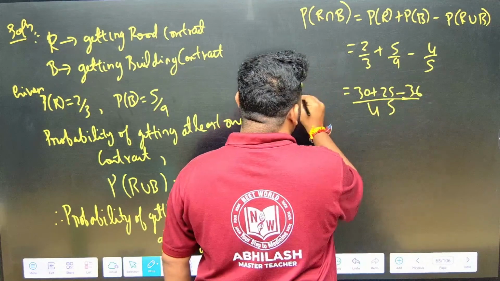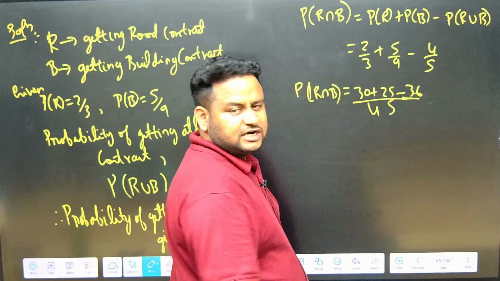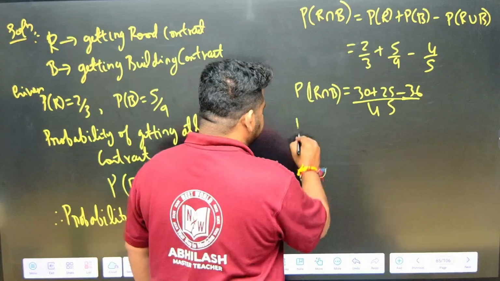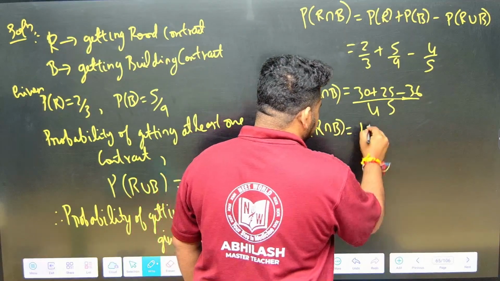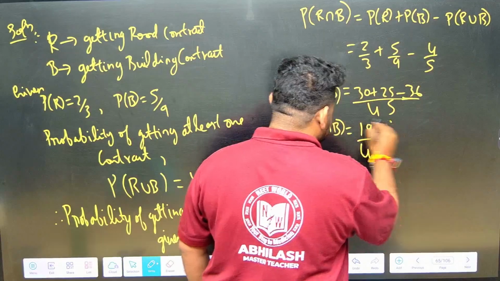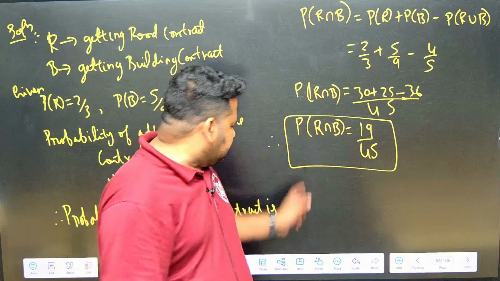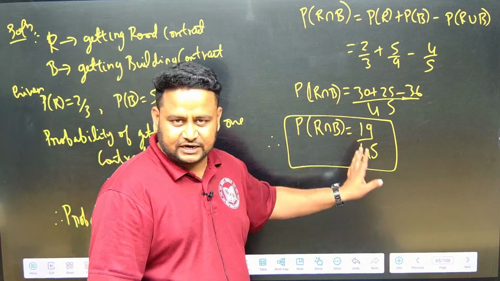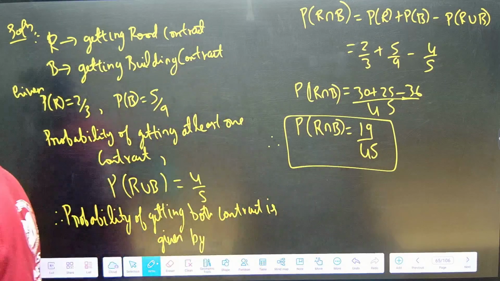So P of R intersection B is this one. 30 plus 25 is 55, 55 minus 36 is 19. So P of R intersection B is 19 by 45. That is the final answer, friends. But you have to write the final answer in statements: the probability of getting both the contracts is 19 by 45. Clear? This is the way we have to solve this question.